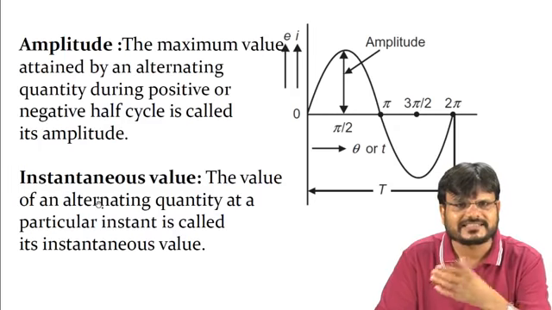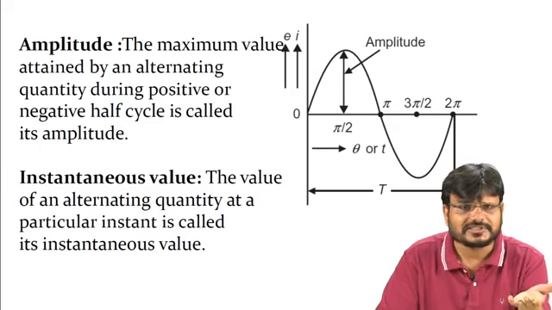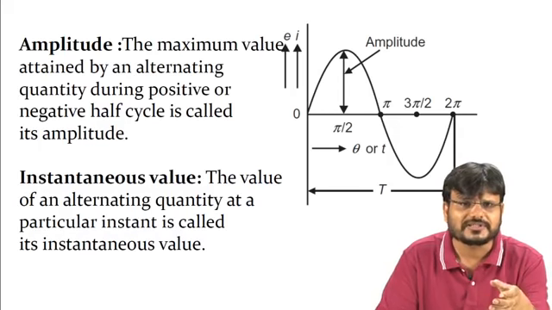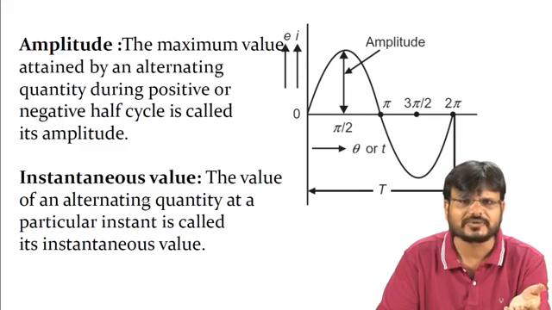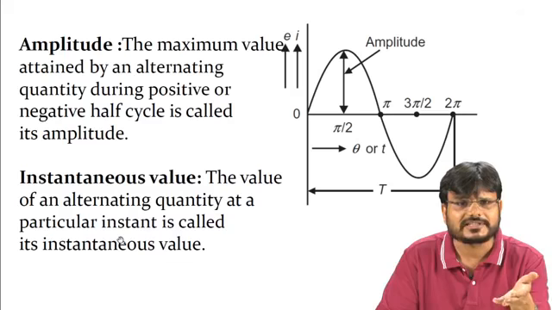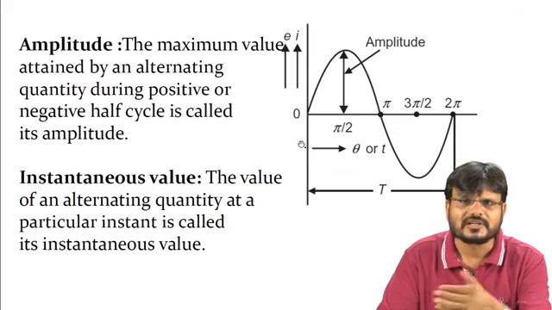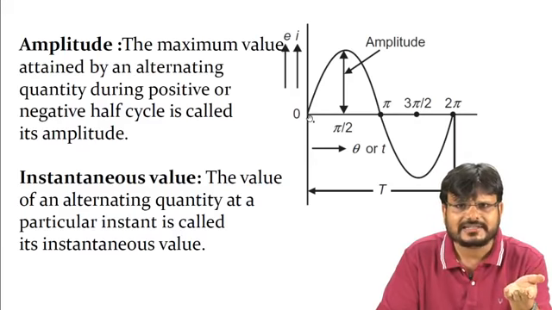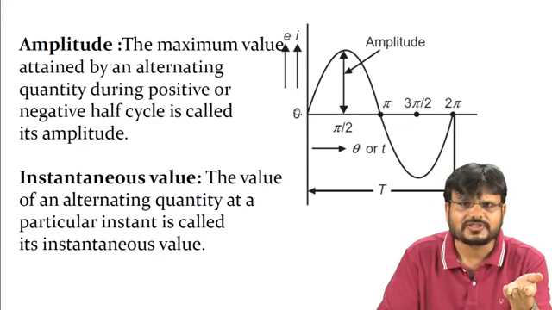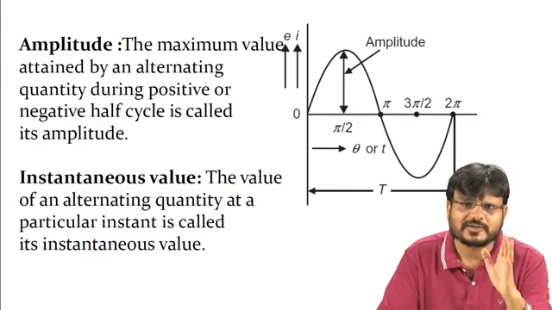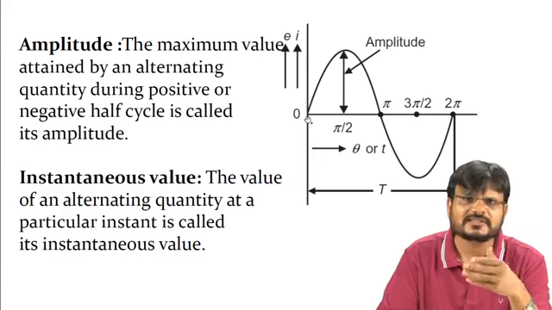Next is instantaneous value. The name instantaneous indicates that whatever quantity you are measuring at a particular instant is called the instantaneous value. The value of an alternating quantity at a particular instant is called its instantaneous value. Suppose someone asks what is the value of voltage at time t equal to 0. So what is the value of this voltage? It is 0. That means the instantaneous value of voltage or current at t equal to 0 is 0.